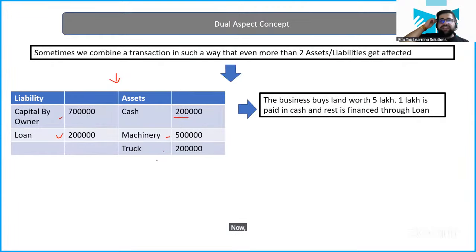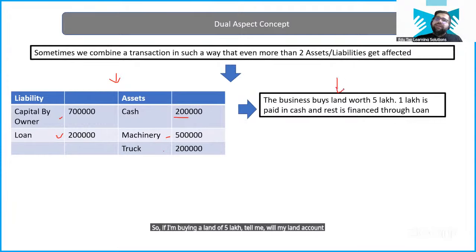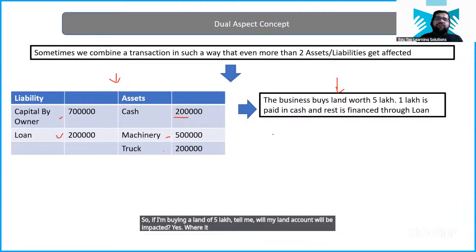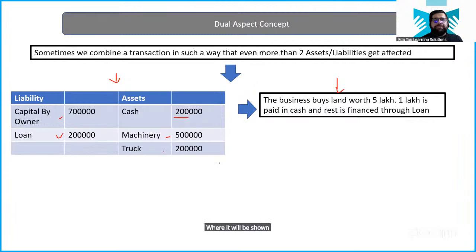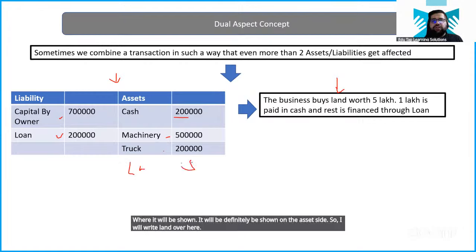Now, the business buys land of 5 lakh. 1 lakh is paid in cash and the rest is financed through a loan. So if I'm buying land of 5 lakh, will my land account be impacted? Yes. Where will it be shown, asset or liability? It will definitely be shown on the asset side. So I will write land over here, worth 5 lakh.